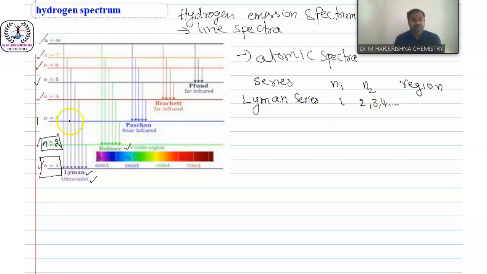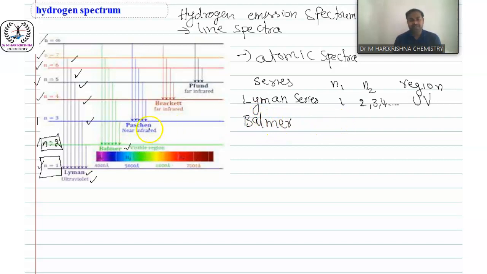That means 2 to 1 is possible, 3 to 1, 4 to 1, 5 to 1, 6 to 1, 7 to 1 are all possible. This one we can observe in the ultraviolet region.